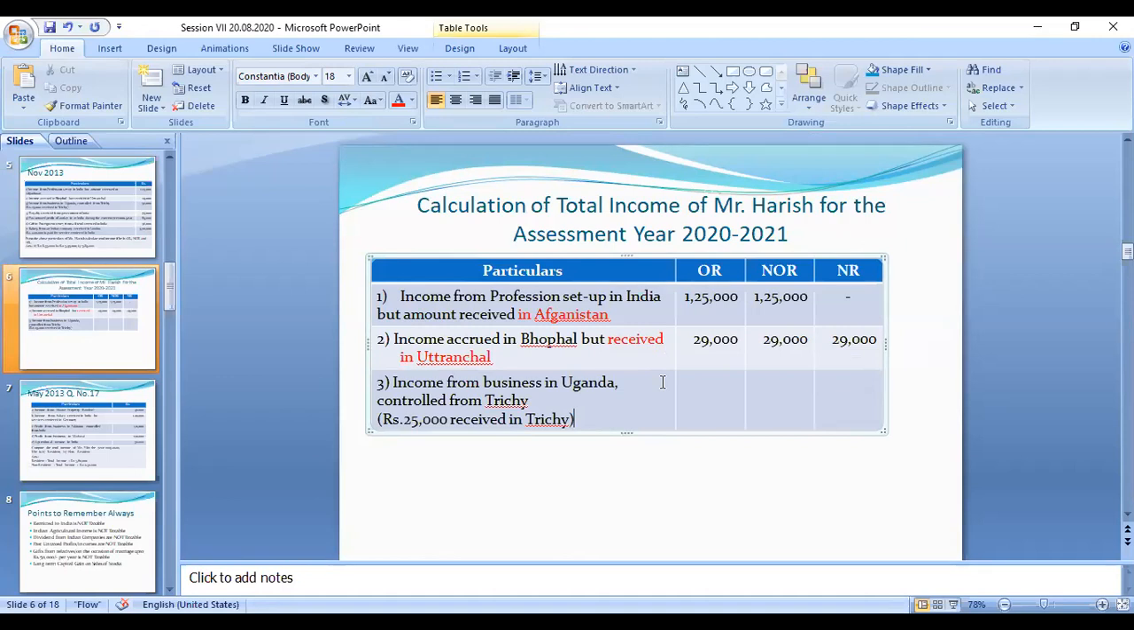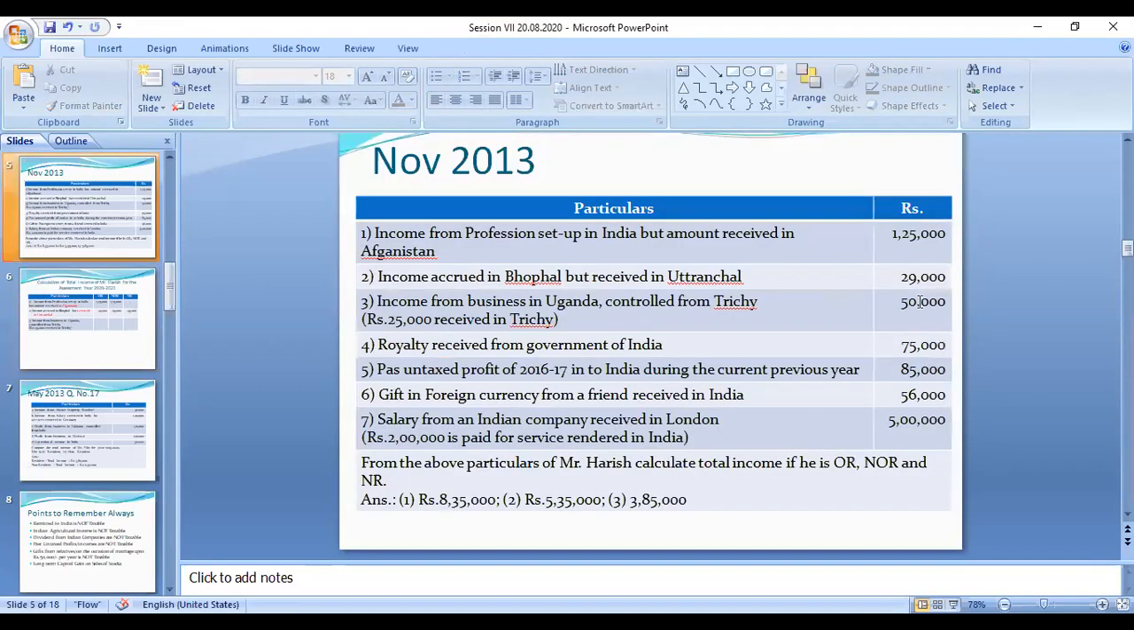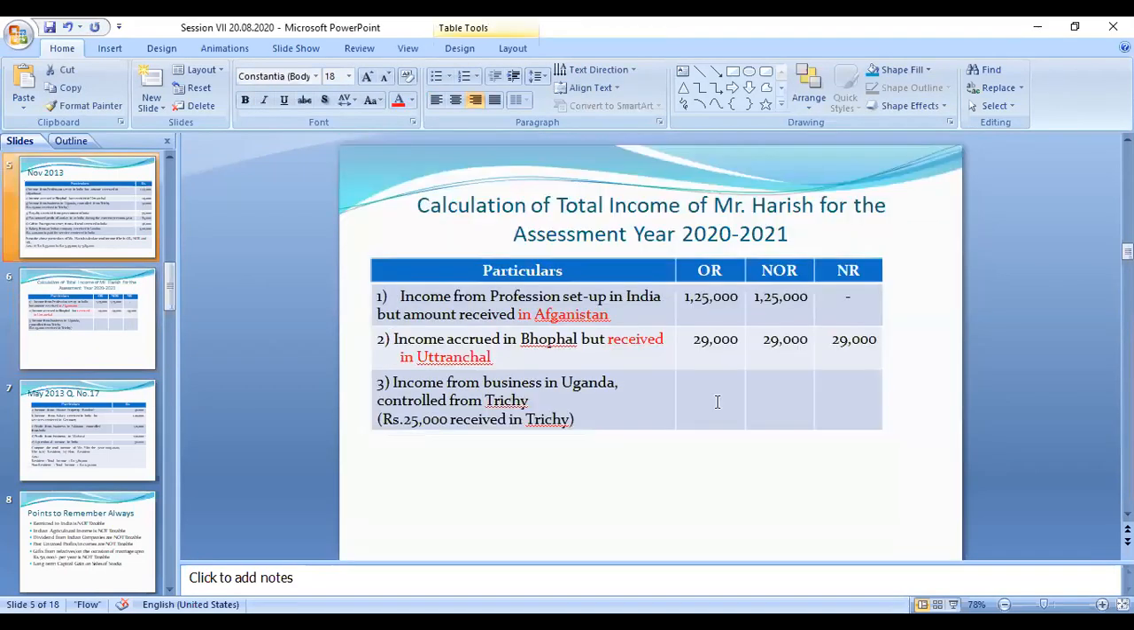Right, the income from business. What is the amount? That amount is 50,000 rupees. The 50,000 is taxable here, controlled from Trichy in India, so it is taxable like the previous category. But the amount received in Trichy is only 25,000. Part of the amount is received in India, so here you have to write only 25,000, not 50,000. So the only difference is that.